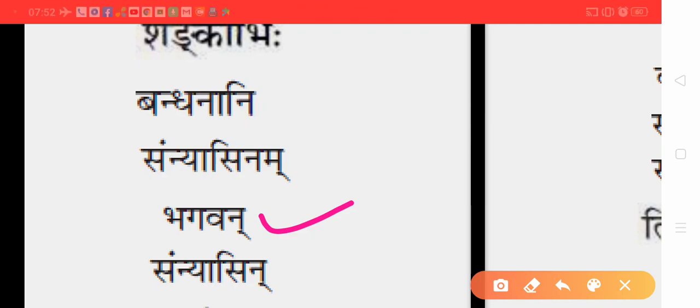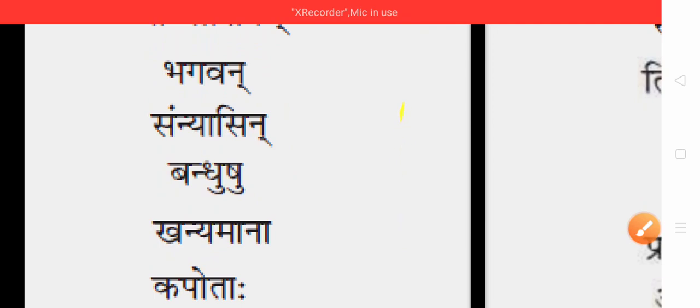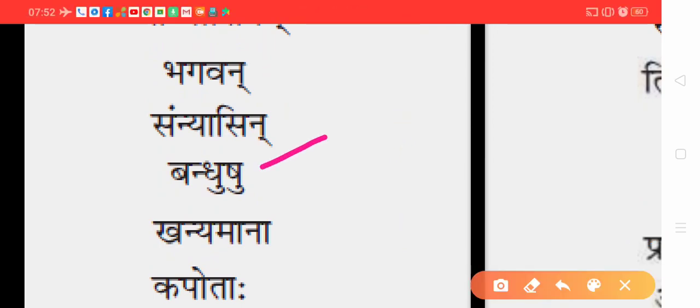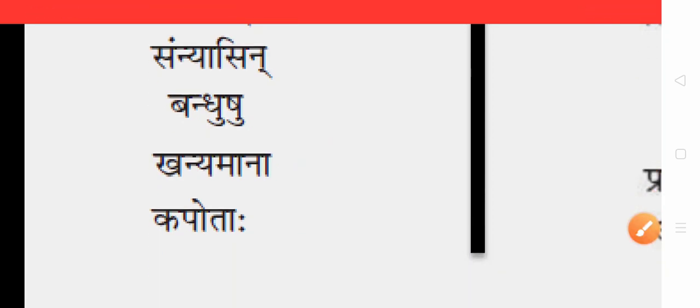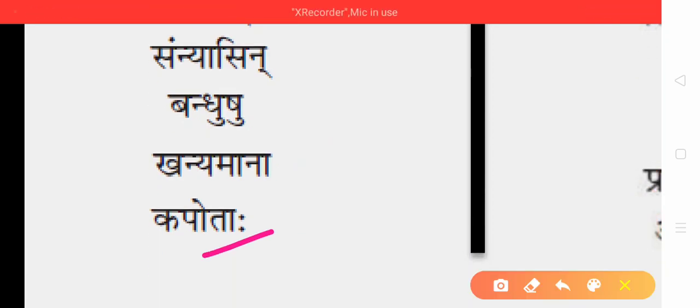Here it is vocative singular. Then Sannyasin, O sannyasi, O mendicant, O saint, that is also vocative singular. Then Bandhusu, locative plural. Khanyamana, A matra, E matra, O matra, nominative singular. Kapotaha, aha there, so nominative plural.